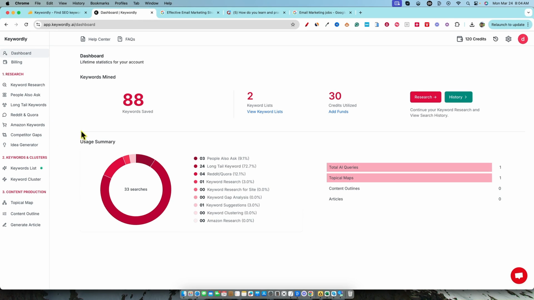We can go back to the dashboard: 88 keywords saved, 2 keyword lists, 3 credits utilized, research history, and it's going to show a usage summary, how you're using the software and so forth. So I'll just go over what I like and what I dislike about the software, and then I'll give you a final, out of 5 rating.